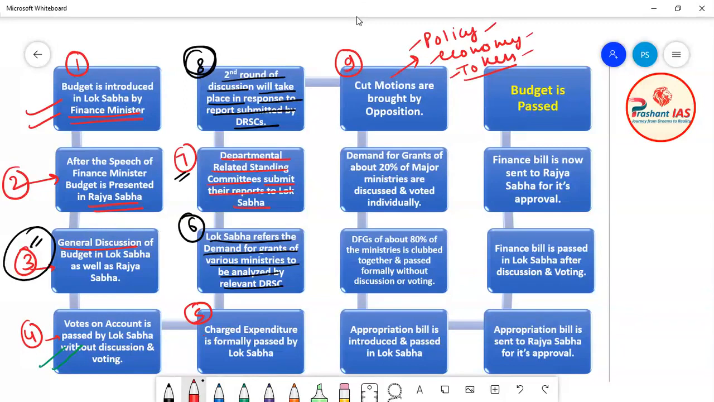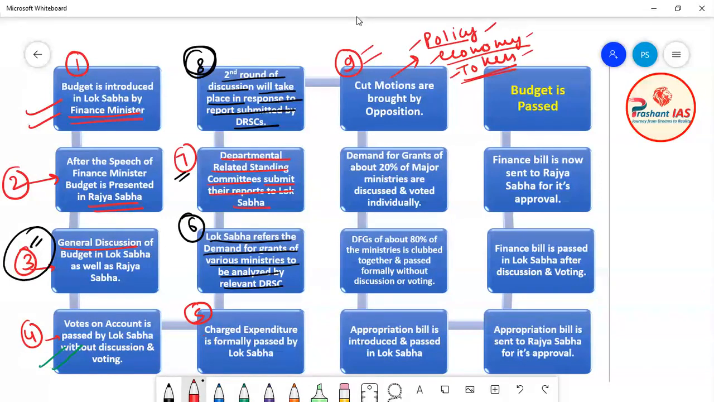So I will explain the meaning of policy cut, economy cut and token cut motion after some time. For the time being, you just understand that in the ninth step, various cut motions are brought by the opposition in Lok Sabha against the budget. We will discuss what they mean later on.